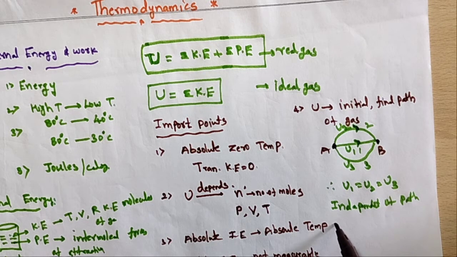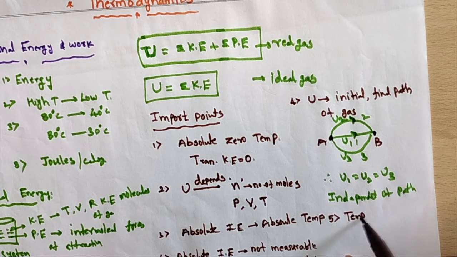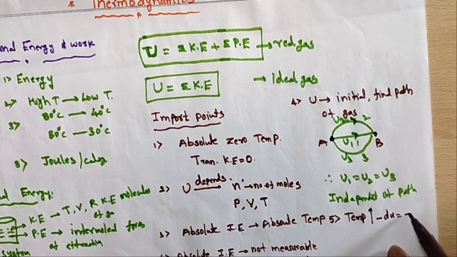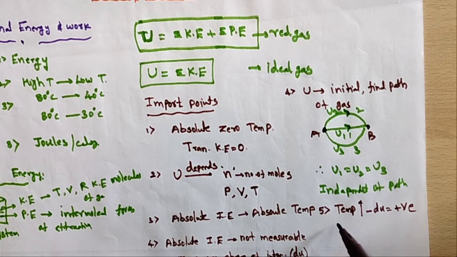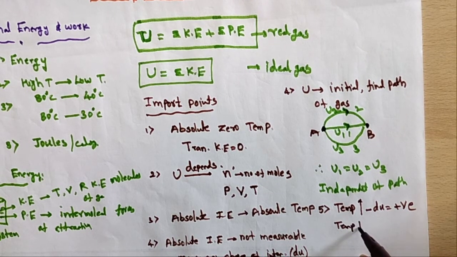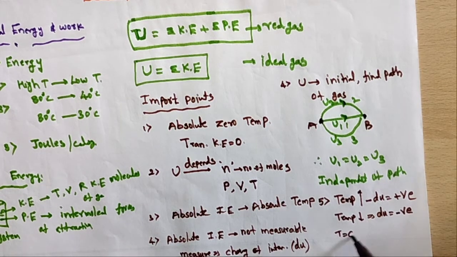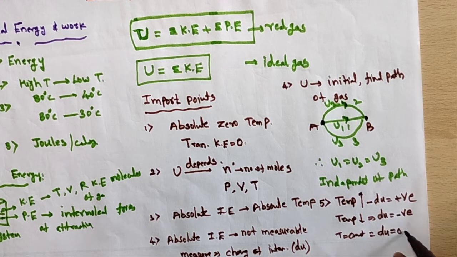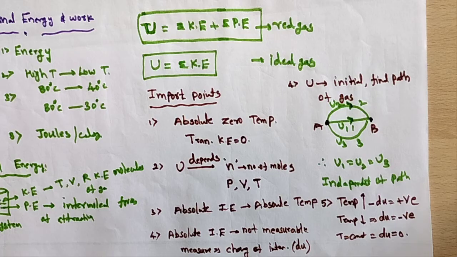And the last point of the internal energy: it depends on the temperature. Suppose the temperature increases, what is the change in internal energy? Delta U is positive. If the temperature of the gas decreases, what is dU, the change in internal energy? Negative. Suppose the temperature is constant, T equals constant. What is the internal energy change? dU is equal to 0. So these are the important points of the internal energy.